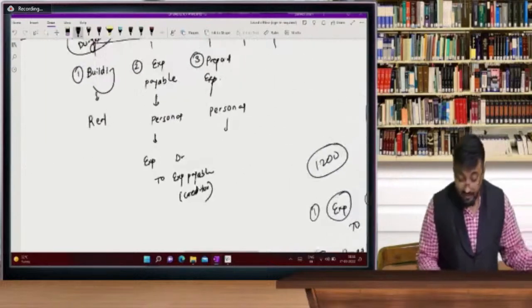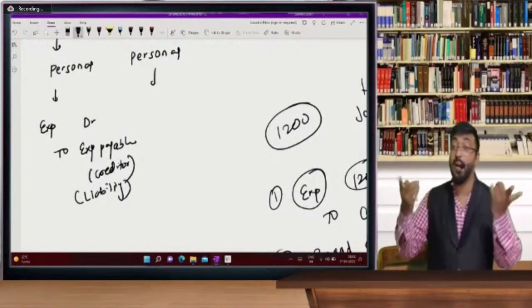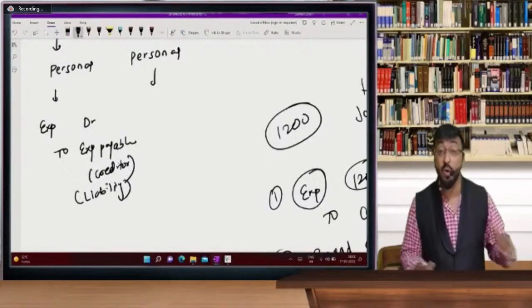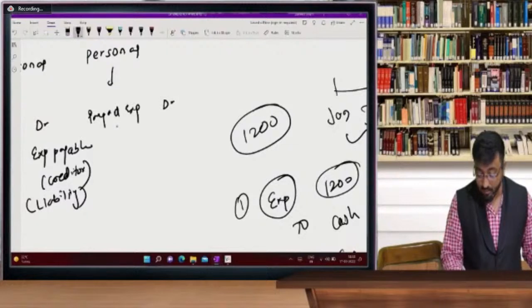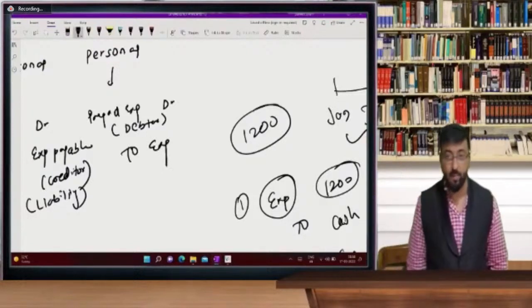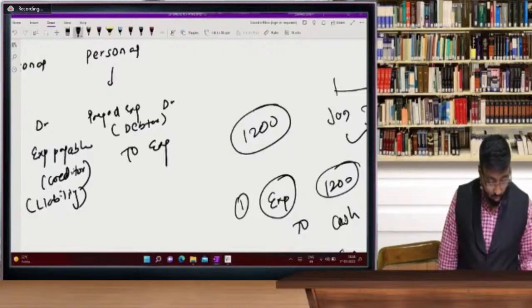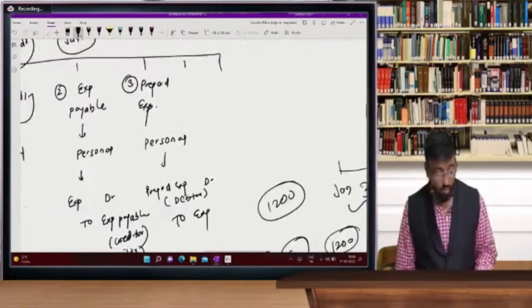Prepaid expense is nothing but your asset. So see beta, this is your liability and prepaid means for next year you paid it in advance. Okay. So this is your asset. So it is a debtor. Okay. So prepaid expense because you have not taken the service now. So it's like your debtor, you are going to cancel your expenses because this expenses is of the next year. So prepaid expense account debit to expense account.